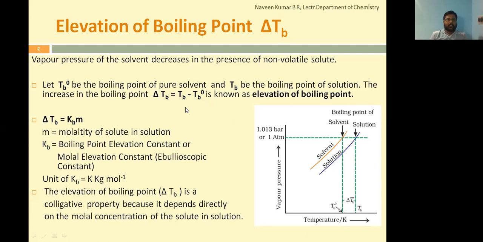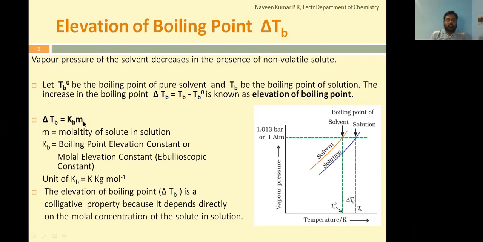So from various experiments, it's been shown that elevation of boiling point is directly proportional to the molal concentration of solute in the solution. It's molality term, that is number of moles of solute present per kg of the solvent.